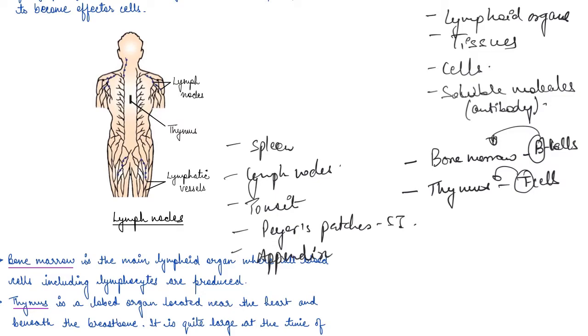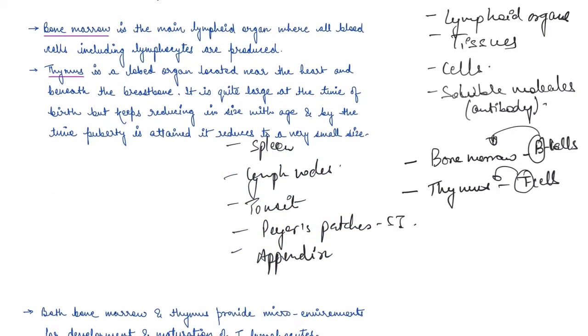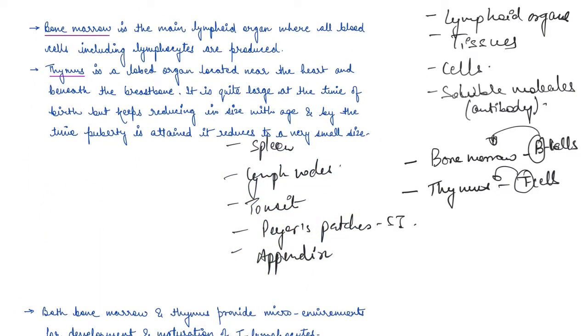If we talk about the bone marrow first, bone marrow is considered the main lymphoid organ, guys. And why is it considered the main lymphoid organ? It is because all blood cells, including lymphocytes, are produced in bone marrow. So this is the main lymphoid organ.